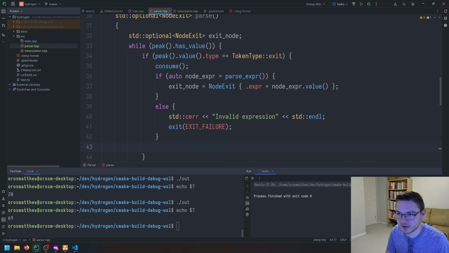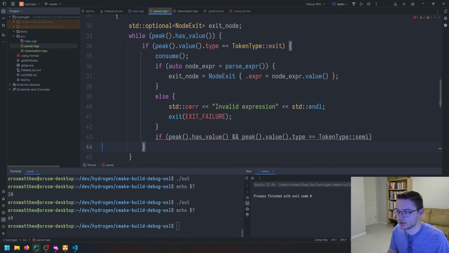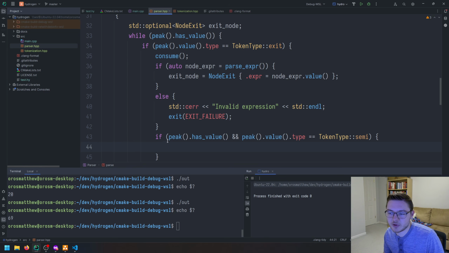We need to do if peek has value and peek value type equals token type semicolon, then we will go ahead and, well, we don't need to do anything with it, so we can actually just invert this to be negative.